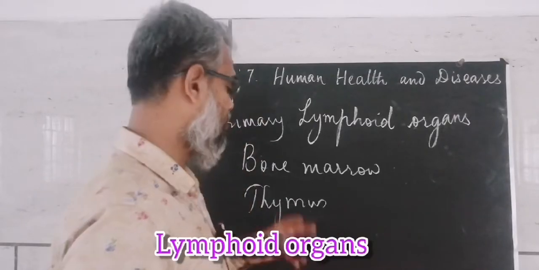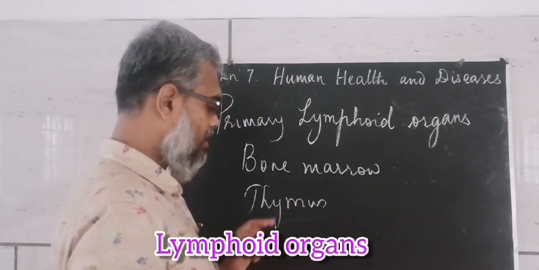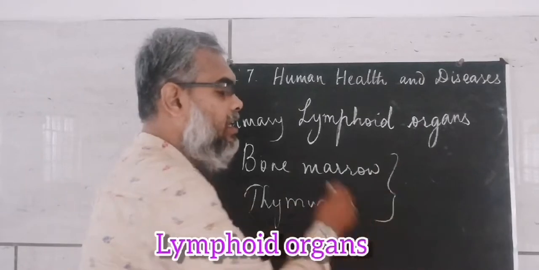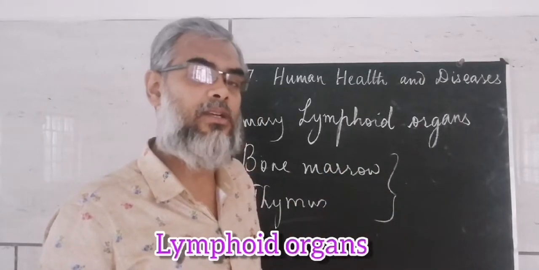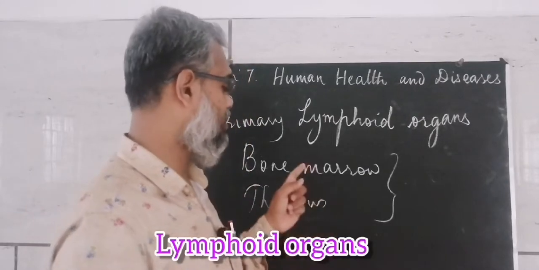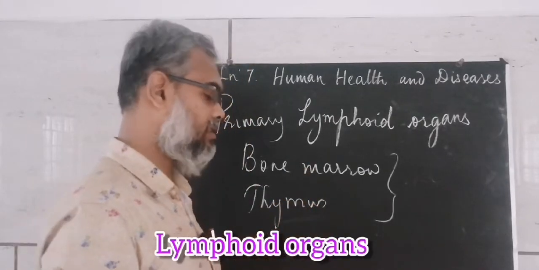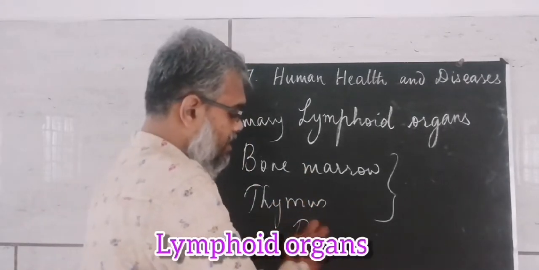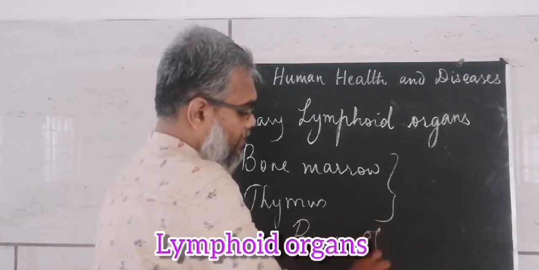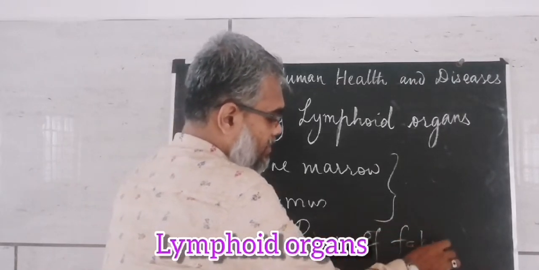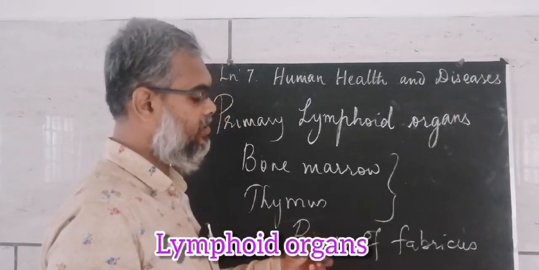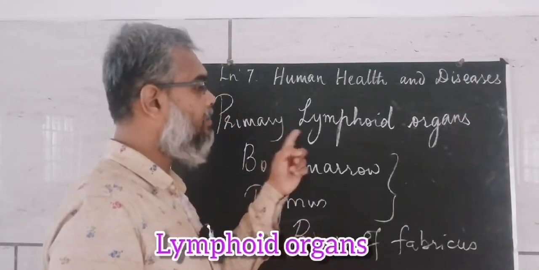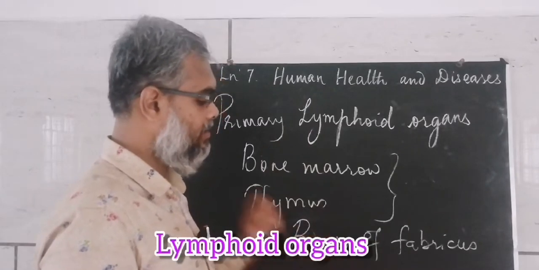Thymosin hormone is produced. Bone marrow and thymus are responsible for the production and maturation of lymphocytes. In birds, the bursa of Fabricius is also a primary lymphoid organ.